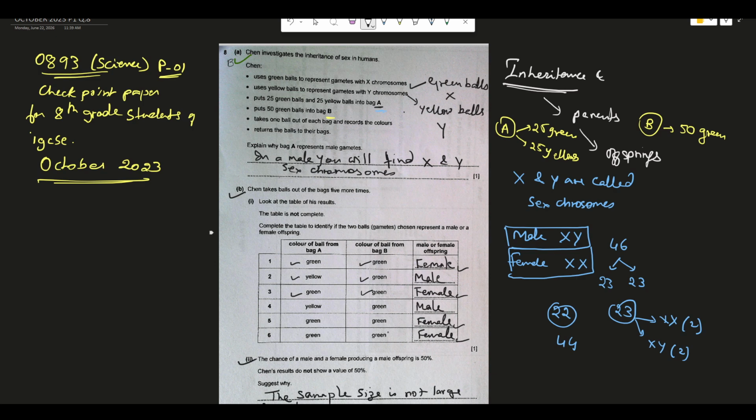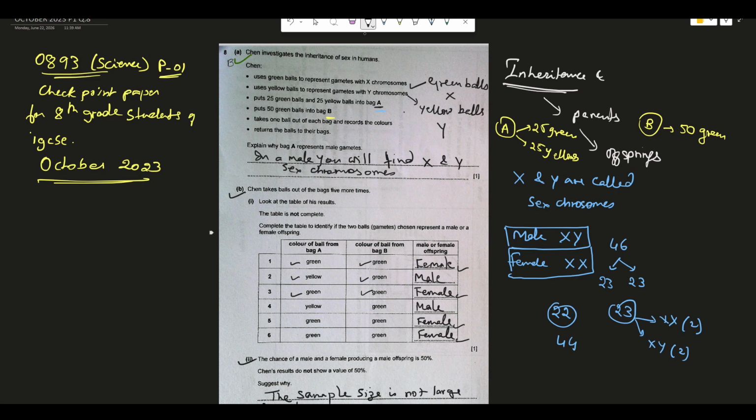But because this is only 6, if he goes for more observations, maybe 60 or maybe 100 or maybe 200, then definitely as the number of observations or the sample size increases, the probability of getting a male and female will show that it is equal, that is 50% and 50%. So you can write a simple answer that the sample size is not large enough. Sample size right now is only 6. So this 6 is not a big number.